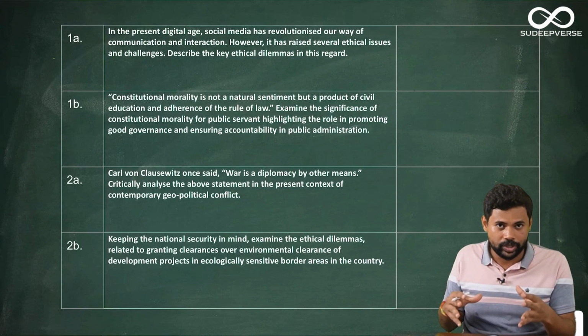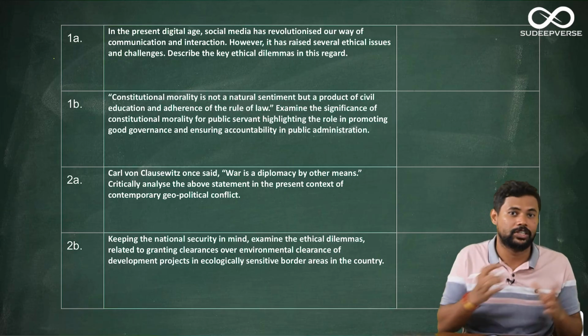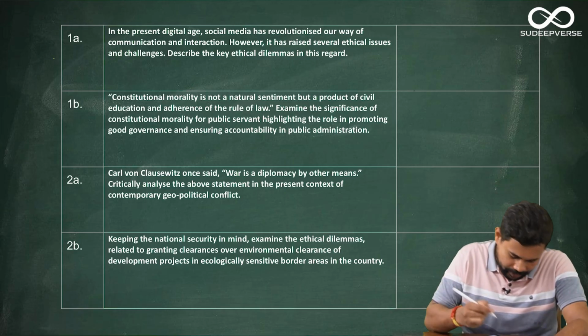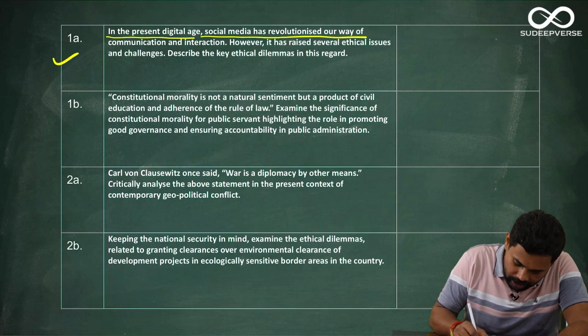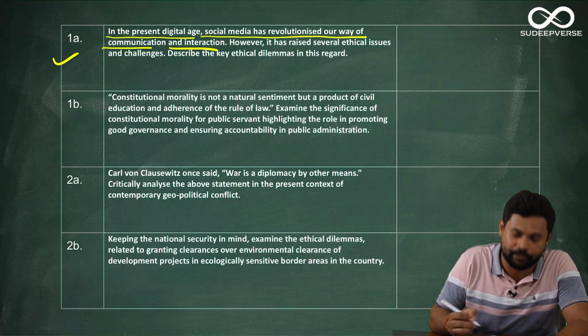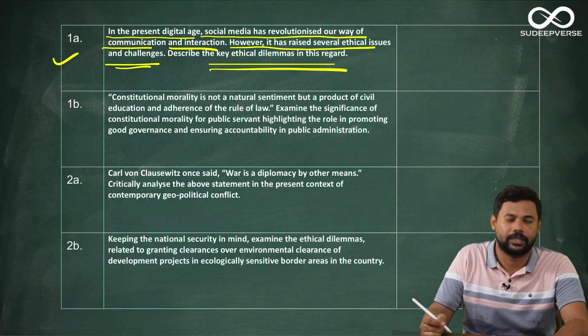Now let us go through the questions, and when I am reading out the questions, you should recollect whatever I have told in the analysis part. Alright, let us go ahead with it. The first question is 1A. As you can see, in the present digital age, social media has revolutionized our way of communication and interaction. However, it has raised several ethical issues and challenges. Describe key ethical dilemmas in this regard.